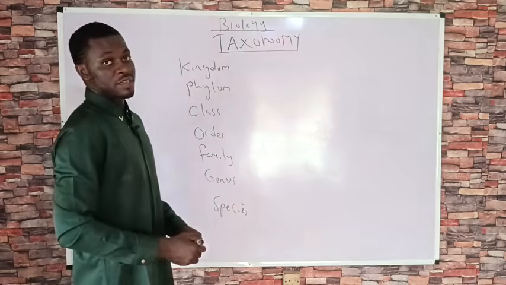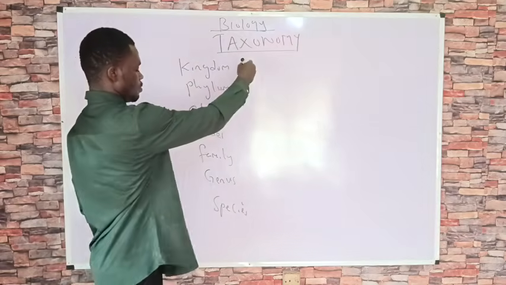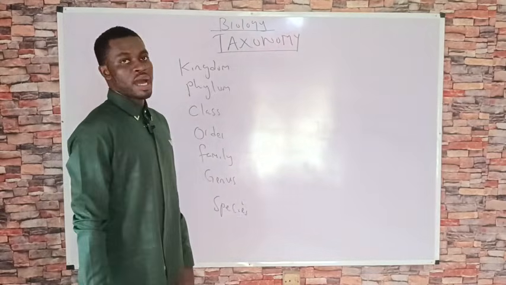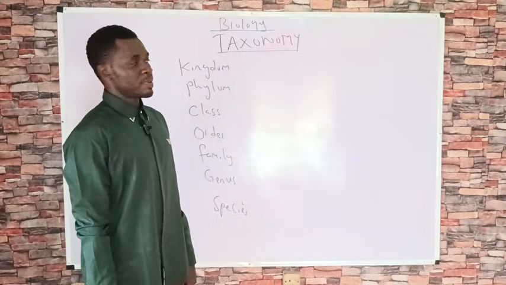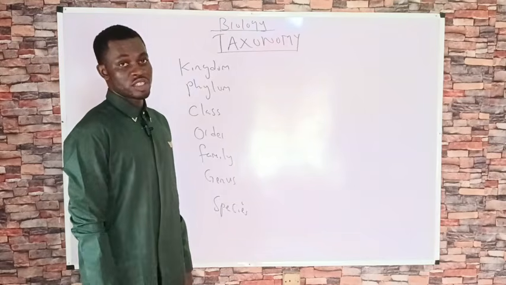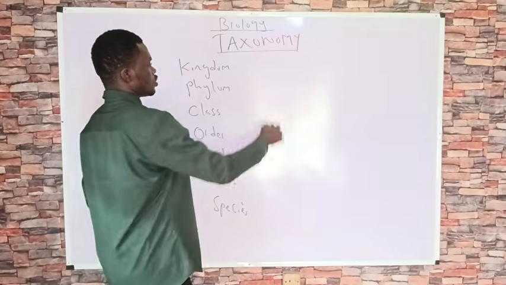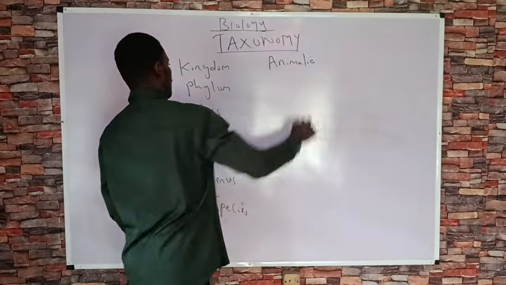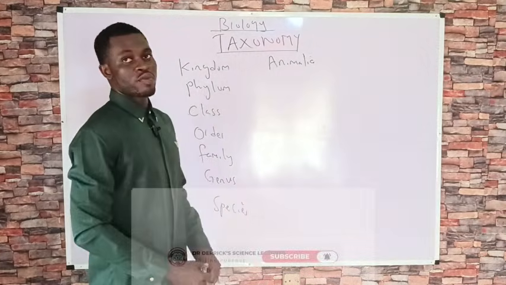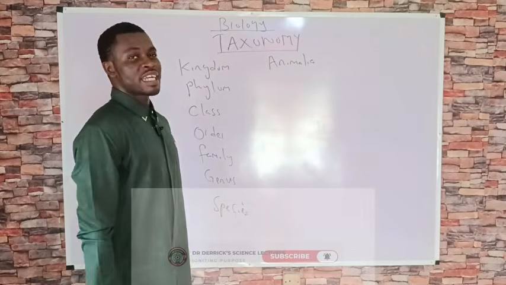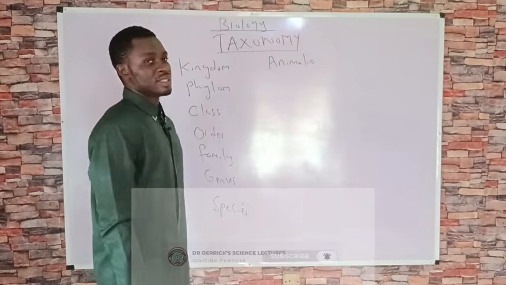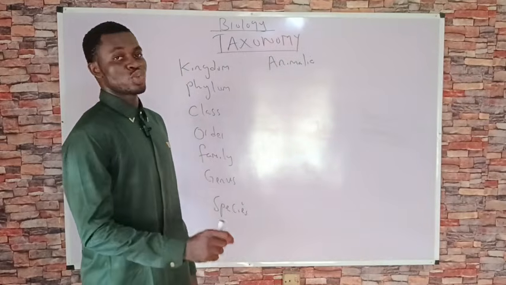So let's show you how we classify man all the way from kingdom down to species. First of all, man is biologically an animal, so we must place man into a kingdom that contains all animals, and that kingdom is known as Animalia. In kingdom Animalia, we'll find a lot of organisms that are very similar to each other. Some possess a structure known as a notochord.